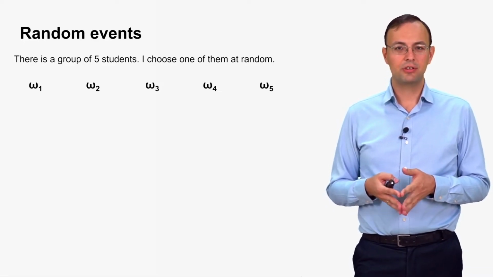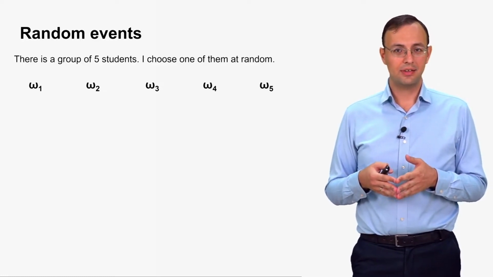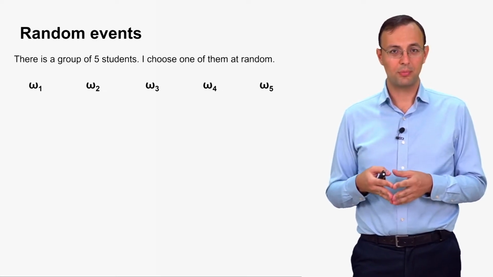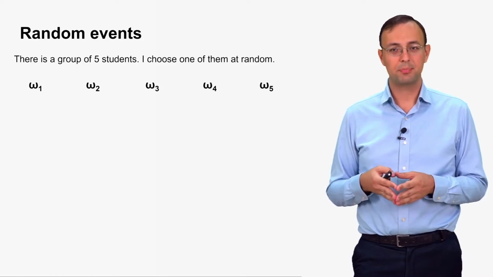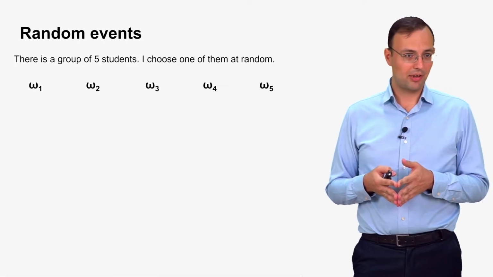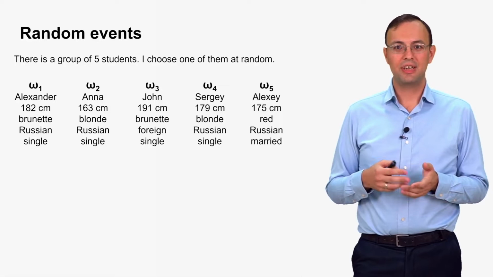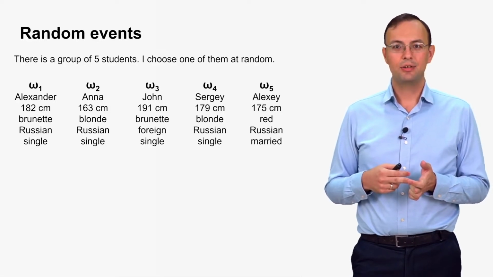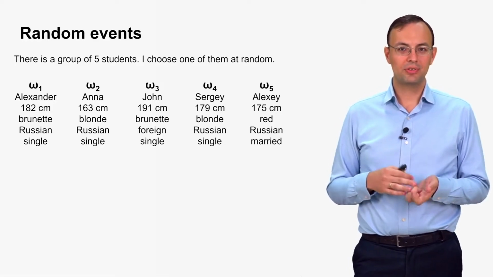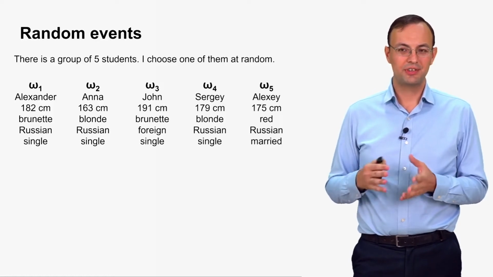The standard conventional notation for outcomes of the experiment is the little letter omega. So omega 1, omega 2, omega 3, omega 4, omega 5 are outcomes of our experiment. Now, let's say that I know something about these students. For example, I know their names, I know their heights, I know their hair color, I know whether each student is Russian or foreign, and I know if he or she is married or not.